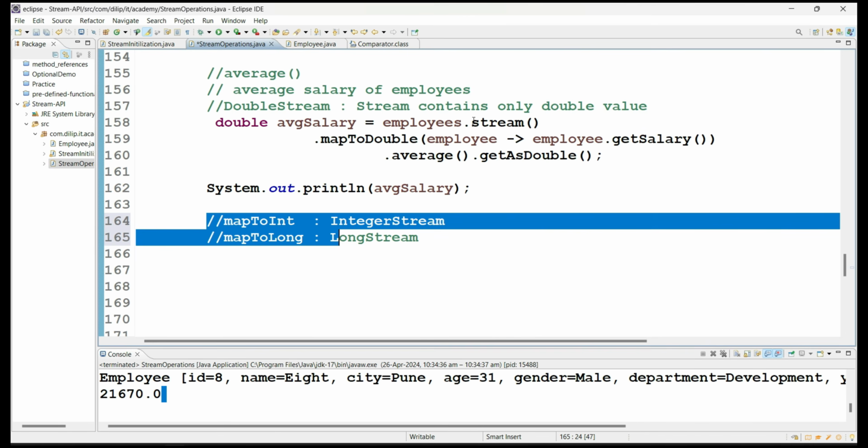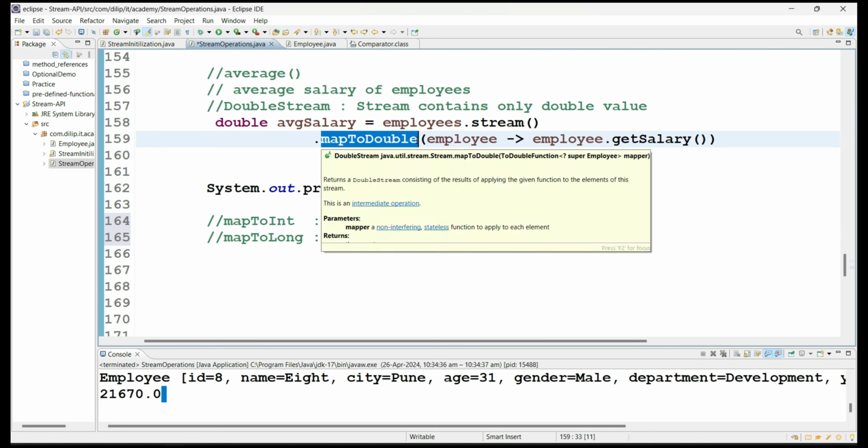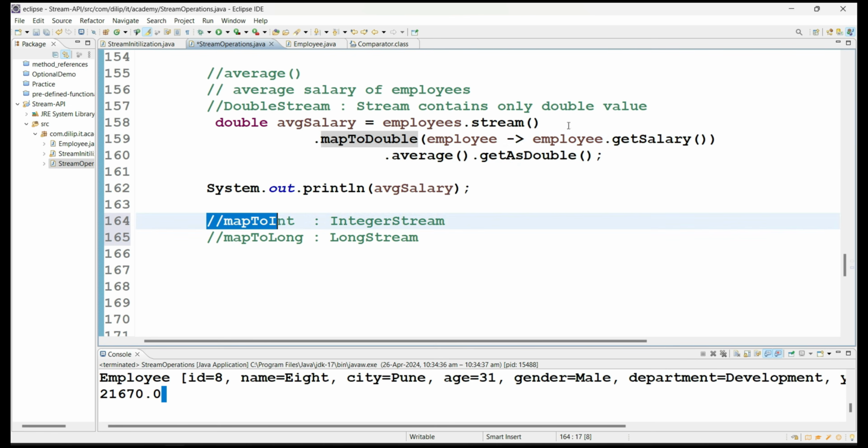Whenever you want to map from one type of data to another type of data, or you want to extract the values, and if it belongs to integer, then you can take mapToInt. And if it belongs to the long data type, that means the return value is a long, then you can go with mapToLong in this place. So here salary is a double data type, that's why I used mapToDouble. In case it is an integer value, then I can take mapToInt like that.